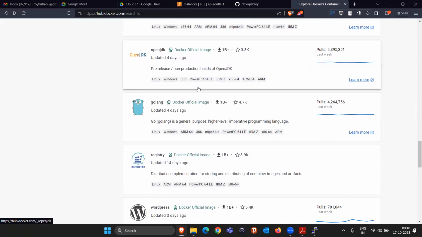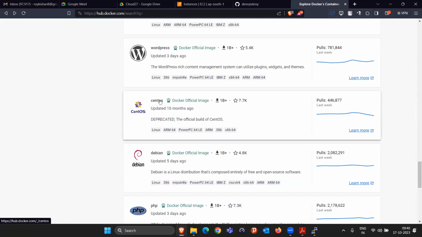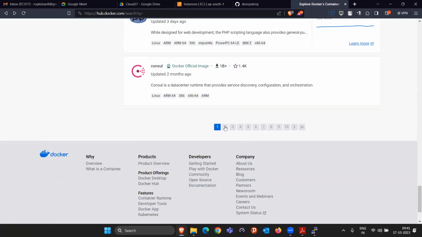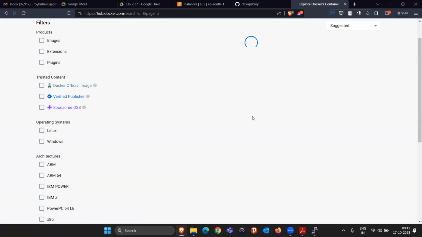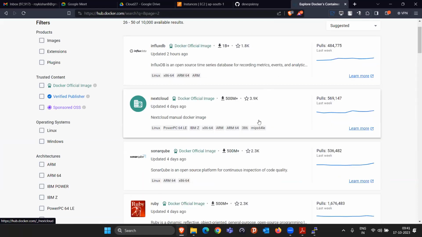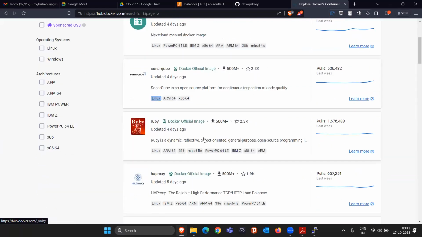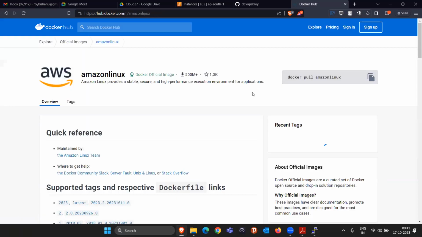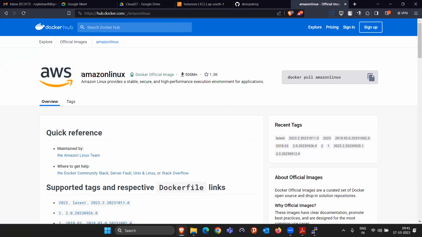Okay, so you're seeing that there are so many images for WordPress, CentOS, which we are currently using. If you keep going on, you'll see so many quite popular images for Jenkins and other things. Even Amazon Linux is available. Whatever we are currently using, Amazon Linux, that is also available.